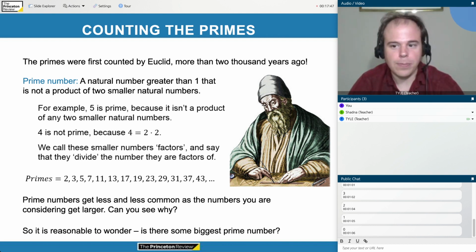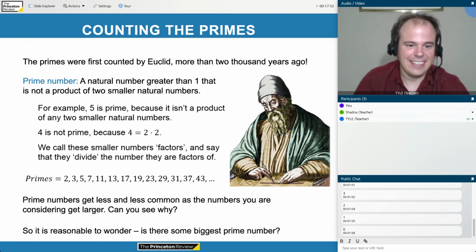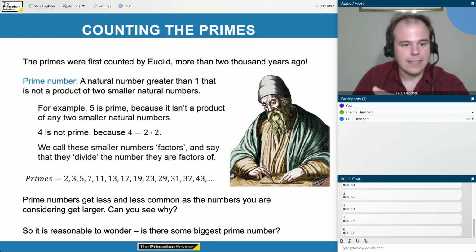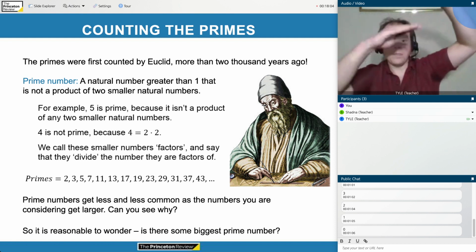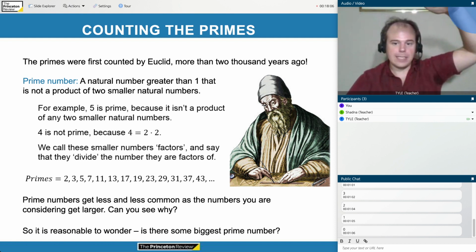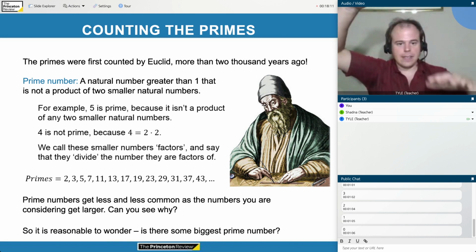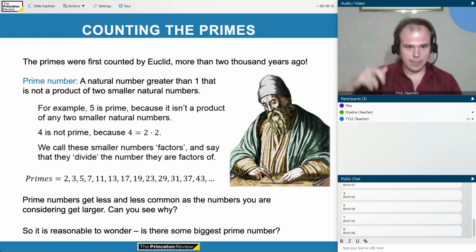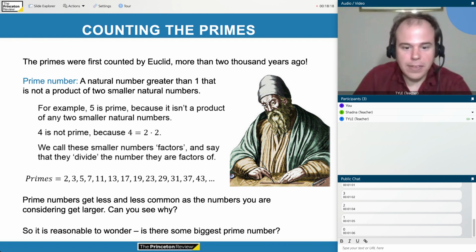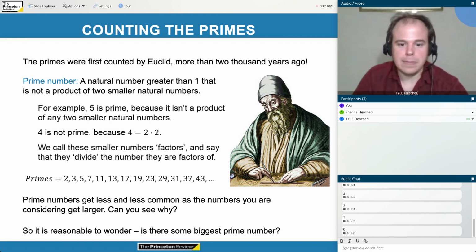Why will there be fewer prime numbers as the numbers get bigger? All right, so hopefully some of you might be typing your explanations into the chat as to why that's true. The answer is because the bigger the numbers get, there are more and more smaller numbers that could be possible factors. So the bigger the number is, the more numbers there are below it that might be able to multiply to give you that big number. So the bigger the numbers get, the sparser the primes become.